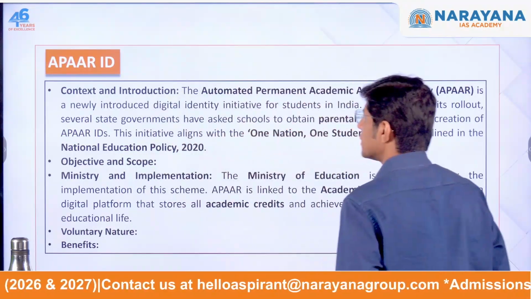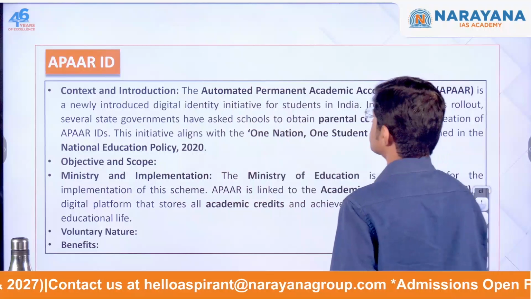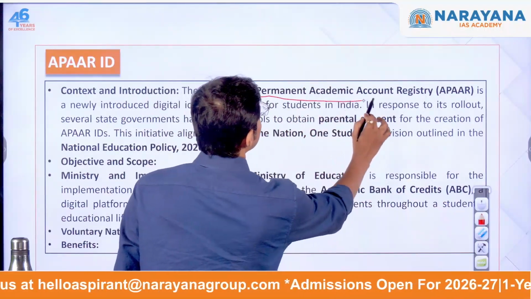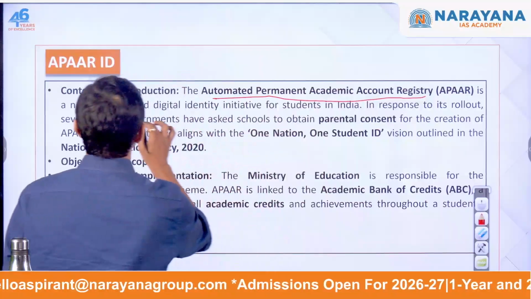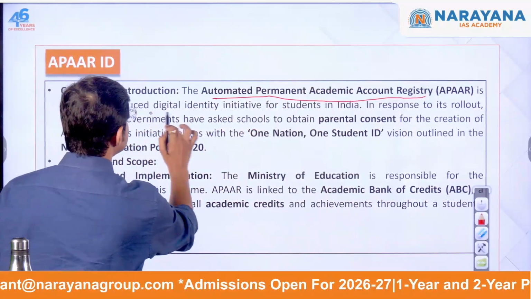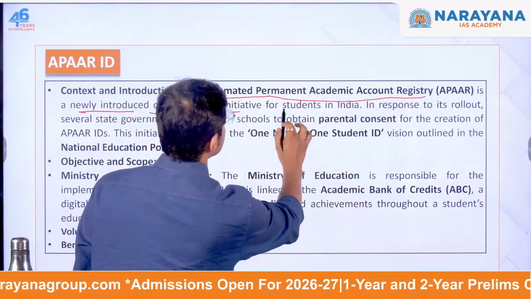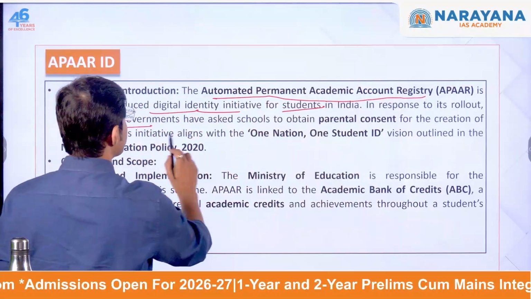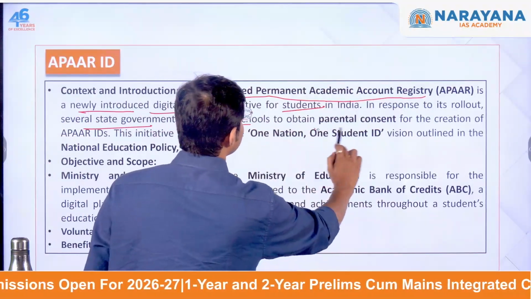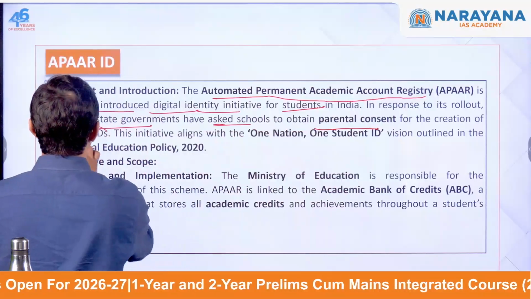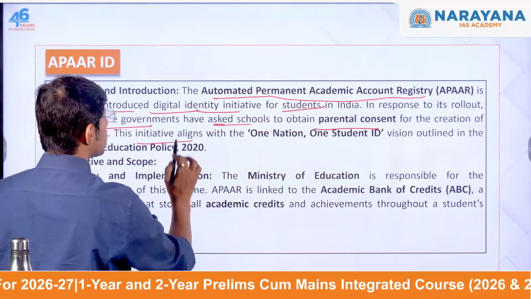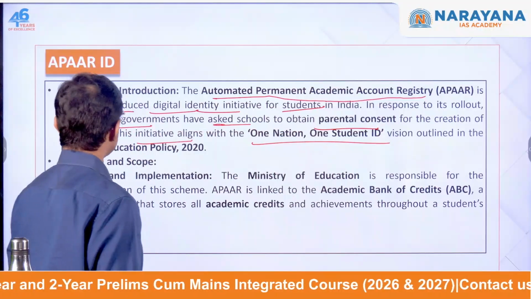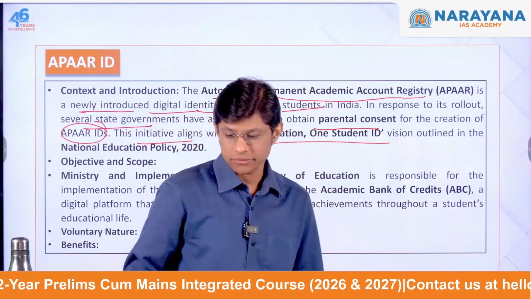Now next is the APAR ID system. What does APAR stand for? The Automated Permanent Academic Account Registry is a newly introduced digital identity initiative for students in India. In response to its rollout, several state governments have asked schools to obtain parental consent for the creation of APAR IDs. This initiative aligns with One Nation, One Student ID. Again, can be asked in the examination.